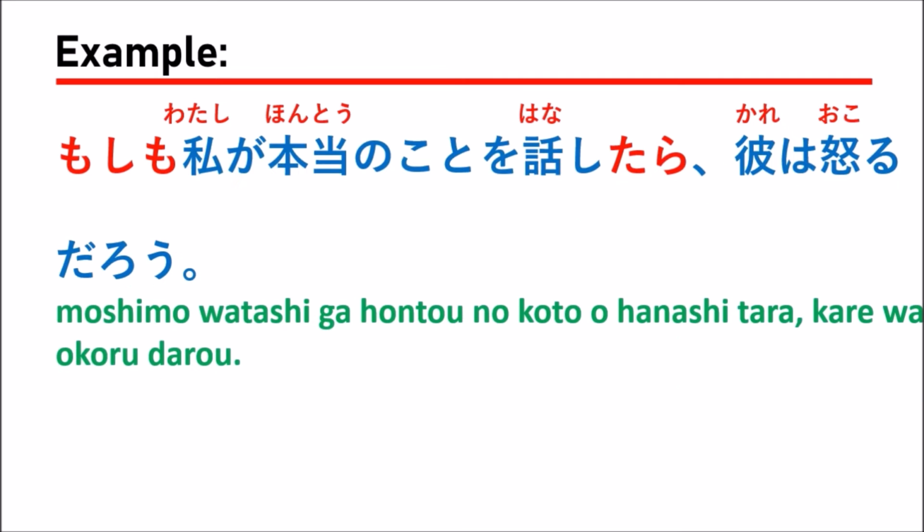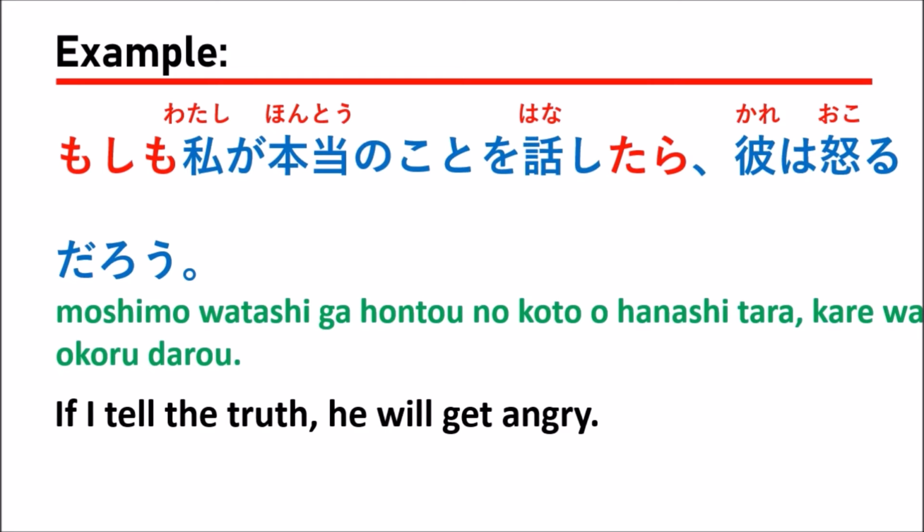The next example, もし私が本当のことを話したら彼は怒るだろう。もしも私が本当のことを話したら彼は怒るだろう。Which means if I tell the truth, he will get angry. If I tell the truth, he will get angry.